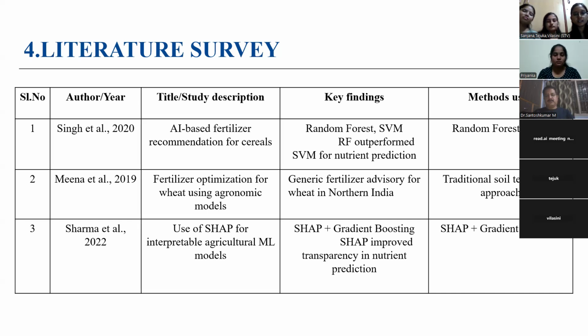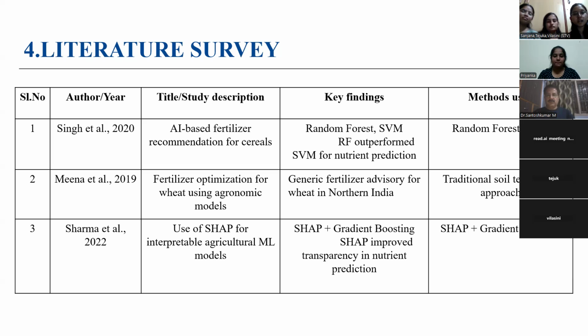The key result is the random forest performed better for nutrient prediction. The methods they used are the random forest and SVM. Mina et al. in 2019, this work looked at fertilizer optimization for wheat using agronomic models. They provided generic fertilizer advisories for northern India. The method they used is a traditional soil test-based approach.